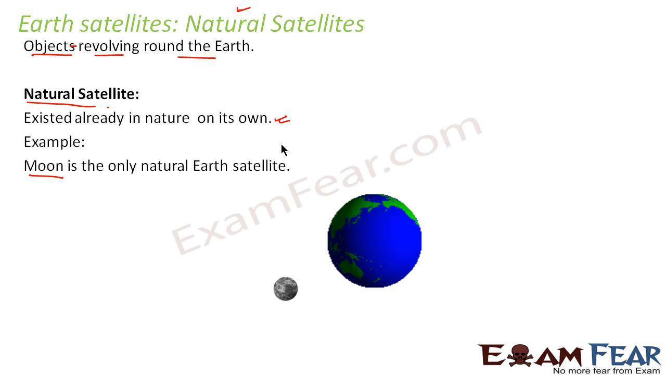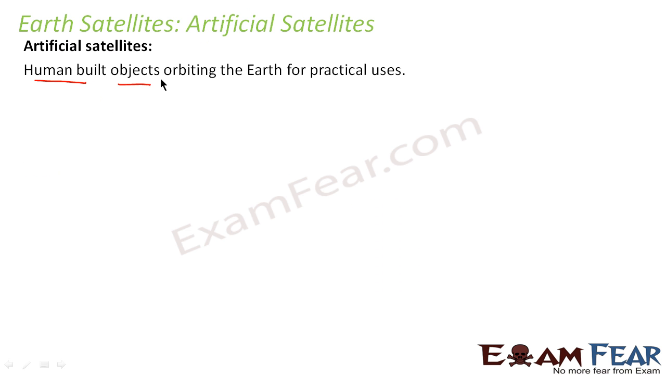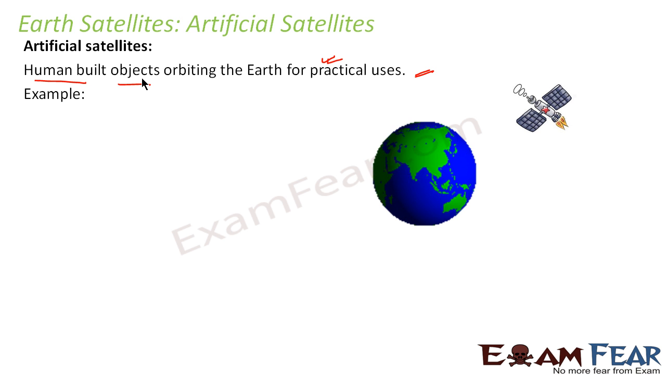Now let us have a look at artificial satellite. So artificial satellites are human-built objects orbiting the Earth for practical uses. So this means that human beings develop certain kind of objects which are capable of revolving around the Earth. Now, when human beings take so much pain in developing such artificial satellites, obviously they have certain practical purposes because of which they are built. So there are several purposes which these artificial satellites serve. We will see that.